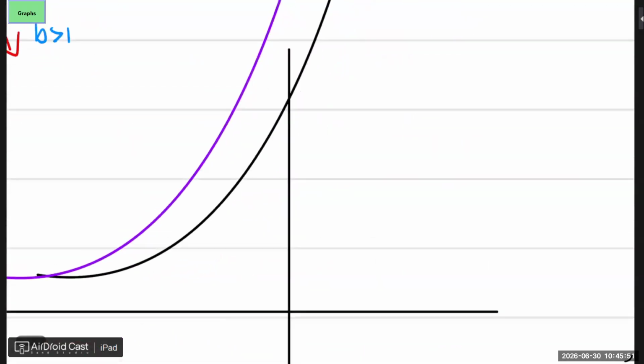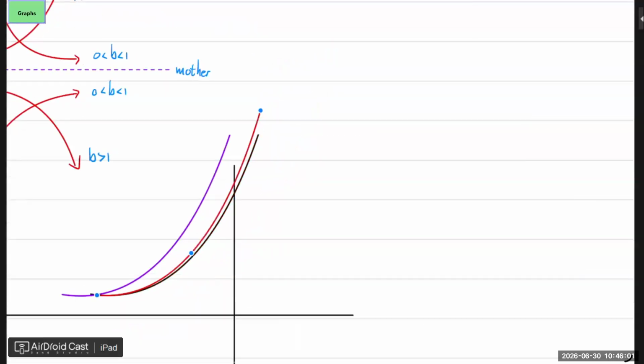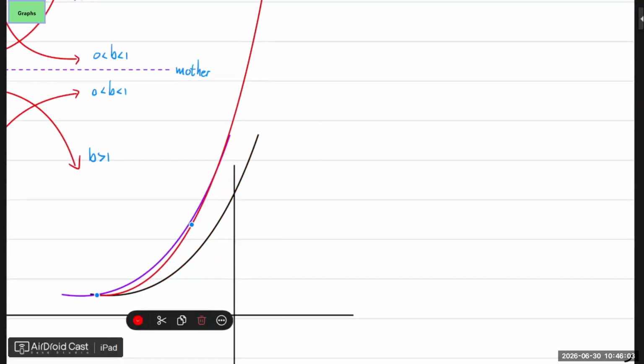But what if I did this? So I took the same one. Just want to quickly get to that. I took the same one, but I've enlarged it in the Y direction. Then it's more or less, or not more or less, it's just I didn't draw it nicely. But can you see it's the same graph then as the purple one?